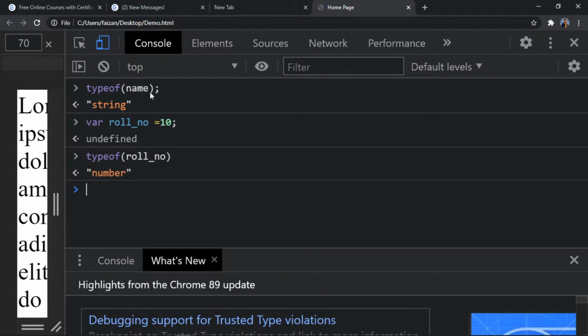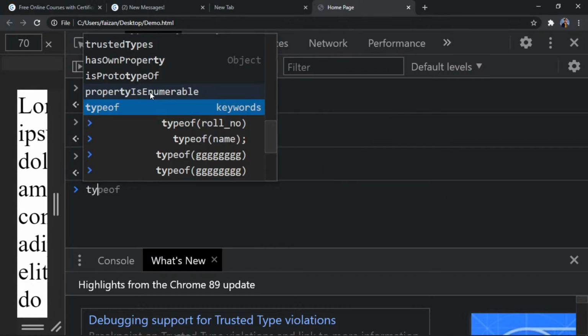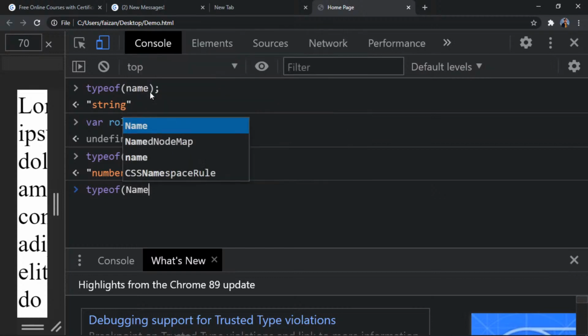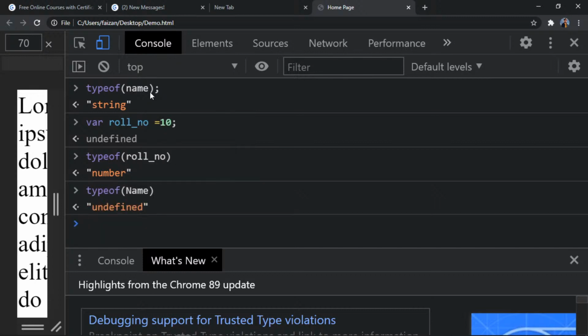Now if you observe carefully, earlier when the name had an uppercase first letter, what should be the type of that name? Quickly, guys in the chat, write what should be the type of this name. It should be undefined, because that was not defined.